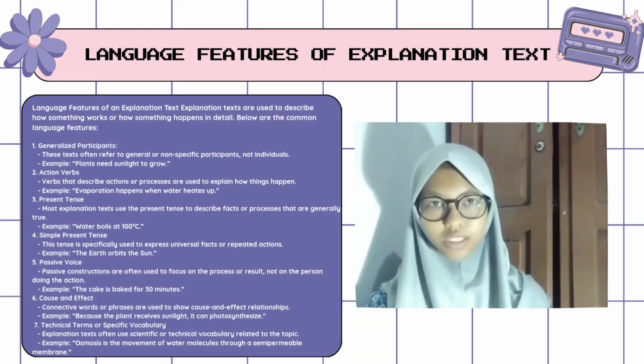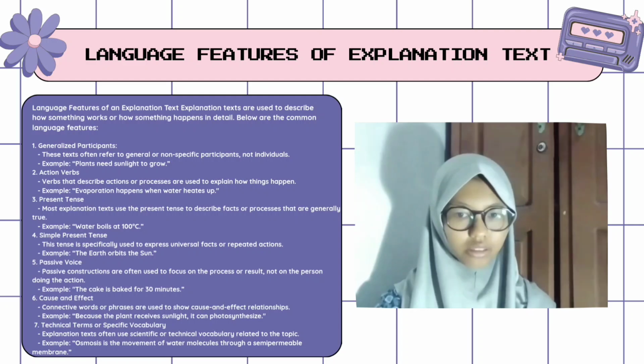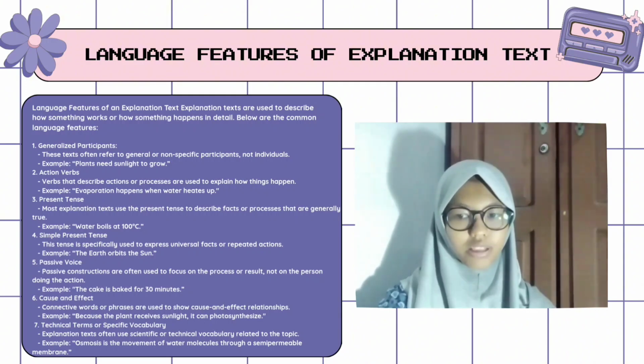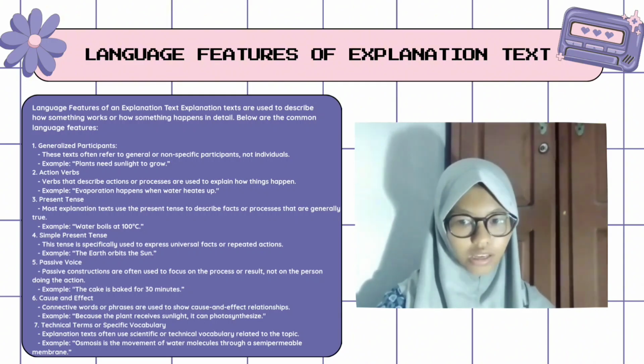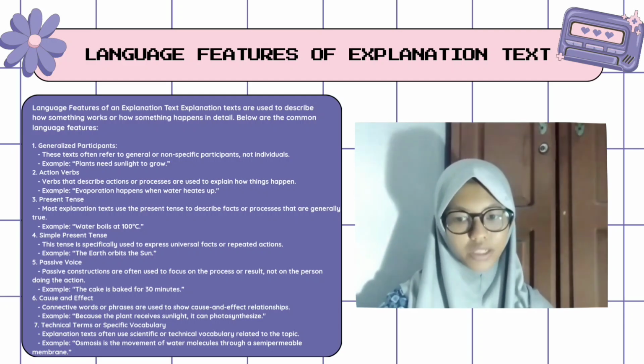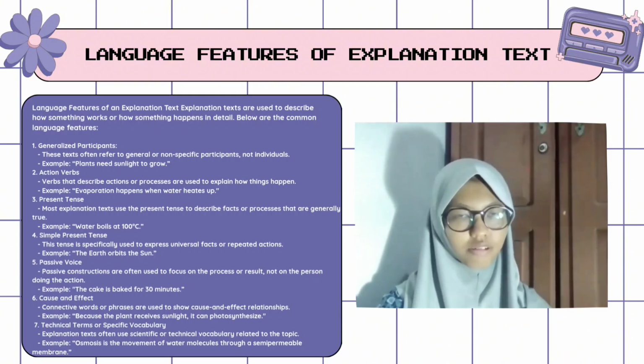Okay, so the next part is the language features and tenses of the explanation text. Come on, Evie, it's your turn. Features of explanation text. Explanation text allows us to describe how something works, how something happens in detail. Below are the common language features. One, generic participants. This text often refers to general or non-specific participants, not individuals. Example: plants need sunlight to grow.